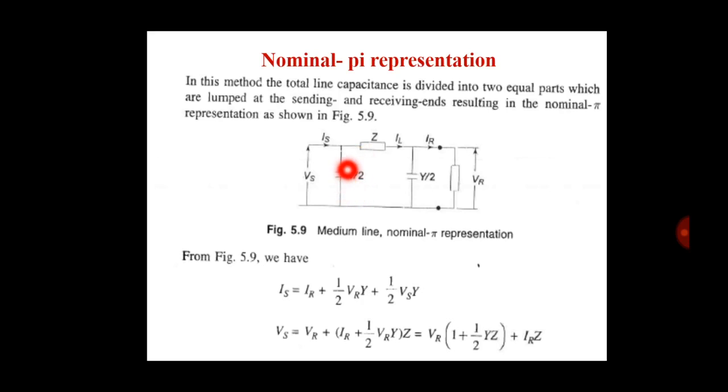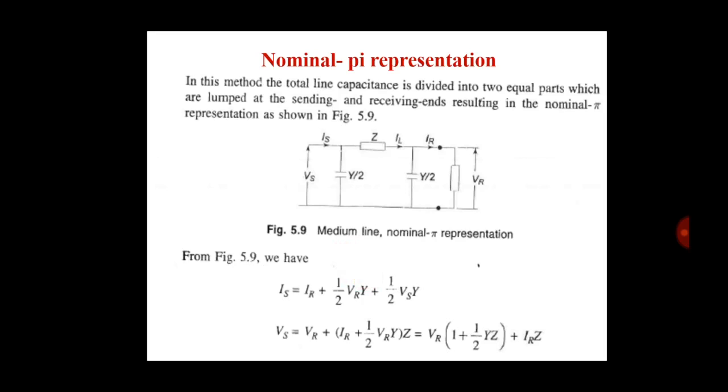Now the current passes through this part, this part, and this part, so the addition of these parts gives Is equal to IR plus 1 half VR Y by 2 plus 1 half VS Y by 2, that is, VR Y plus VS Y.